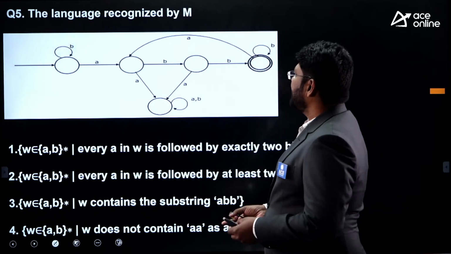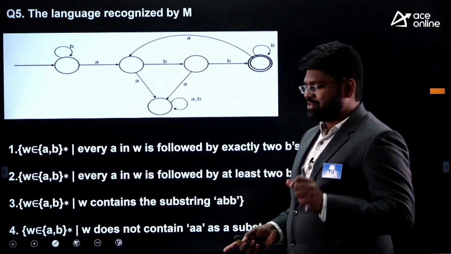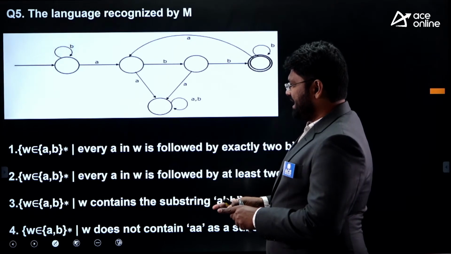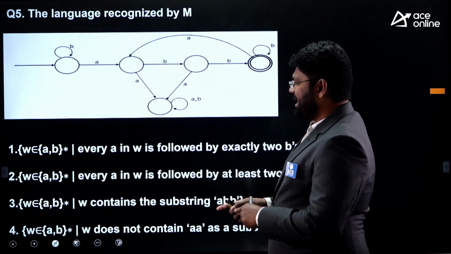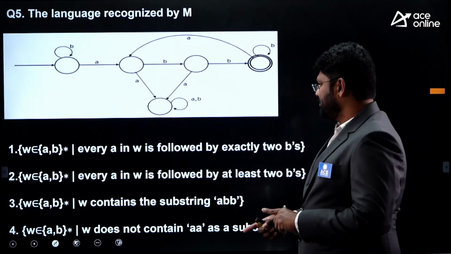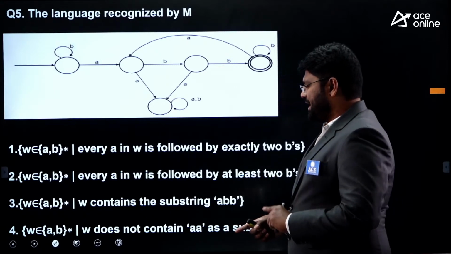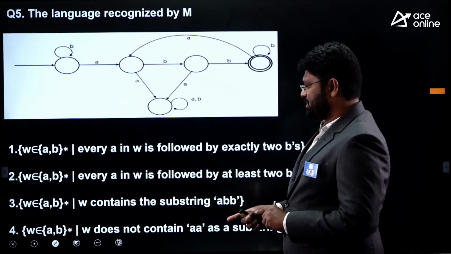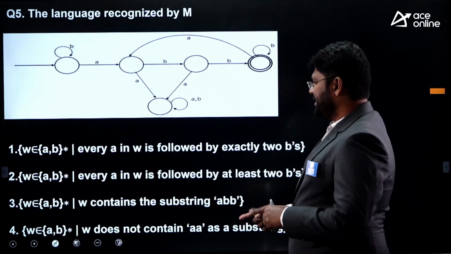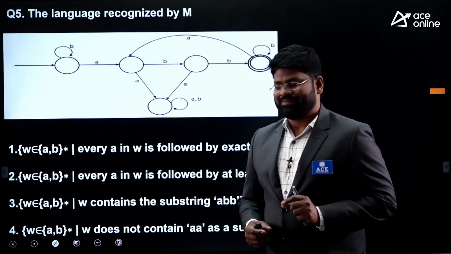The language recognized by M, this is a DFA machine, you can understand that. Option A, the language L equals W belongs to {A, B} star such that every A in W is followed by exactly 2 B's. Option B, W belongs to {A, B} star such that every A in W is followed by at least 2 B's.